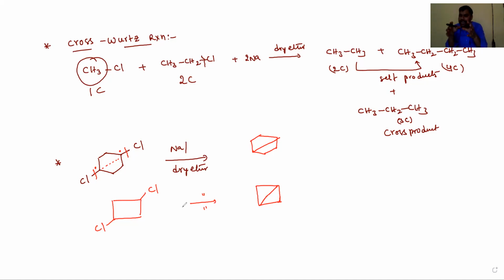Organometallic reagent means alkyl groups are attached to metals. Those are called organometallic compounds, like Grignard reagent, alkyl magnesium halide, and dialkyl lithium cuprate, R2CuLi. Dialkyl lithium cuprate is known as Gilman's reagent. Corey and House used Gilman's reagent and prepared different types of alkanes, both odd-numbered and even-numbered alkanes. That's why that reaction is known as the Corey-House reaction. Let's see, dear students, what the Corey-House reaction is.